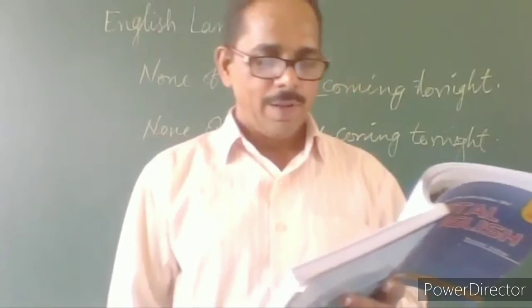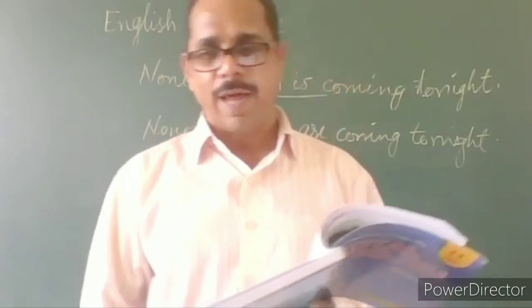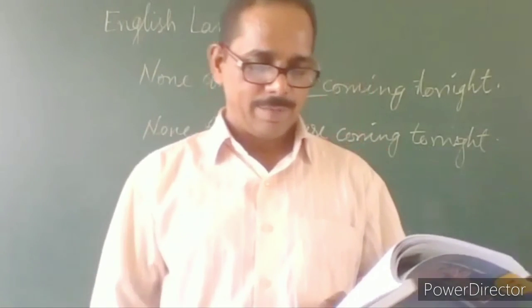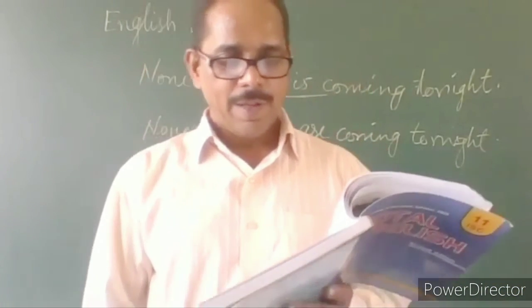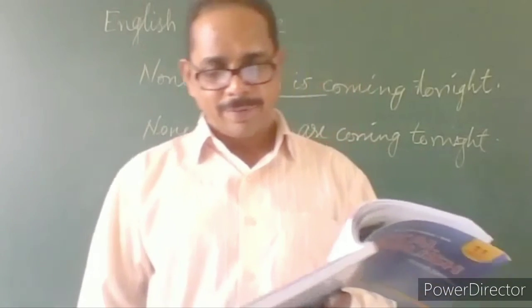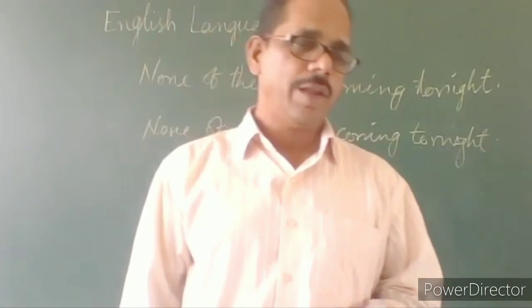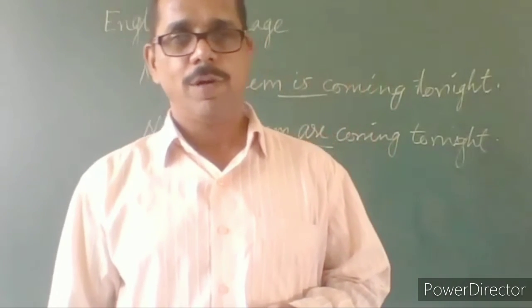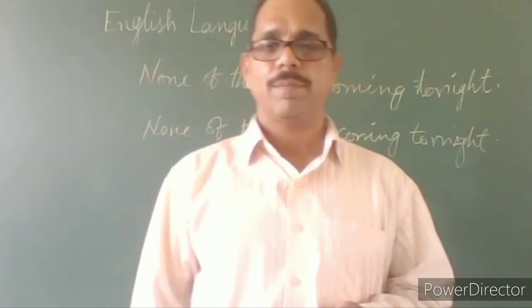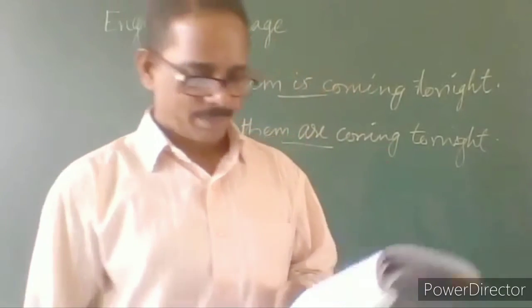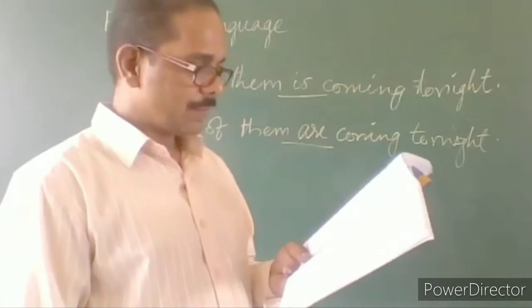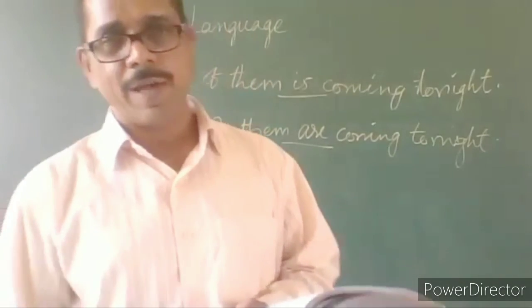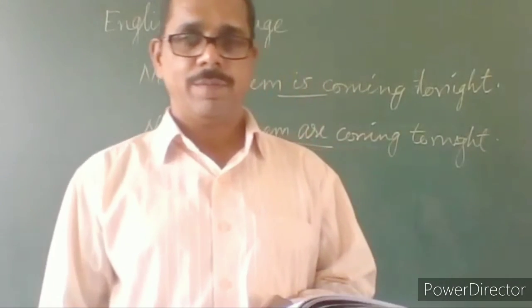Both singular and plural verbs can be used. For example, none of them is coming tonight. None of them are coming tonight. Another example, none of the family was present. You can say, or you can say, none of the family were present. Both are correct. So these are some of the exceptions.